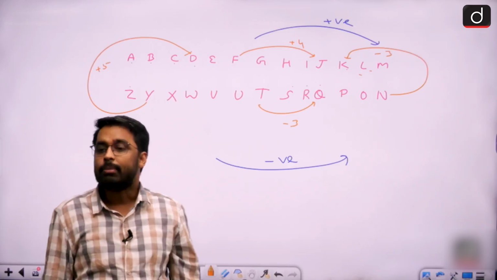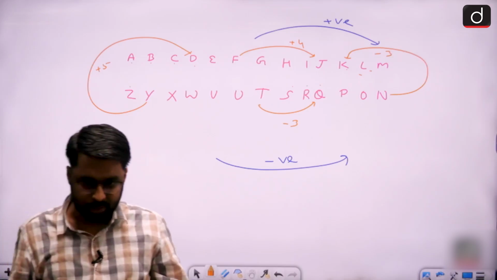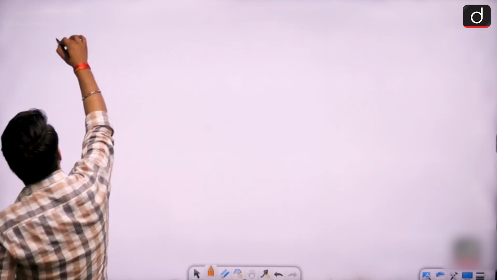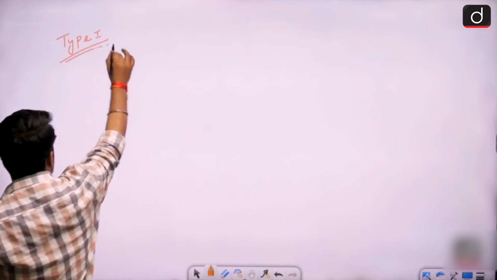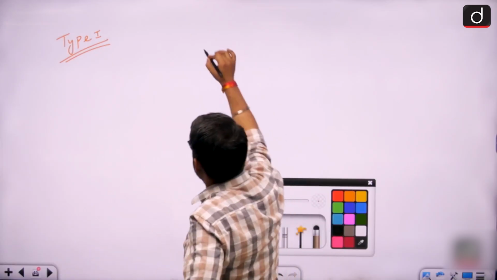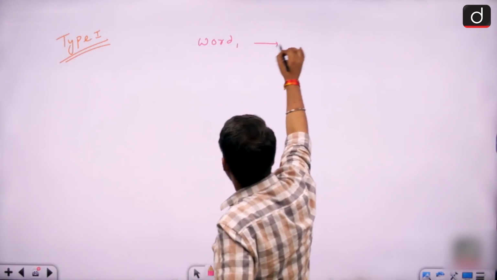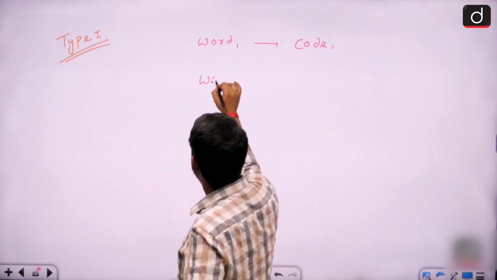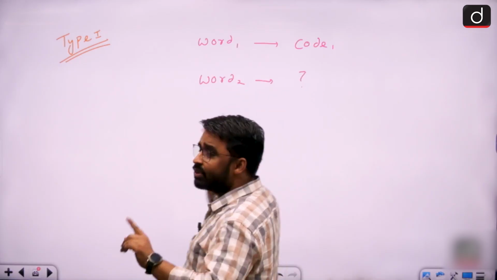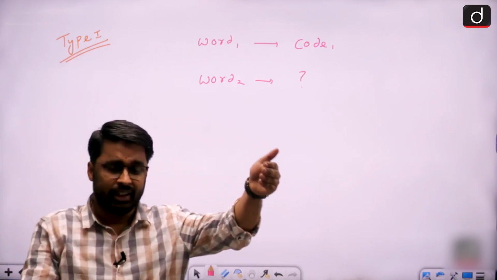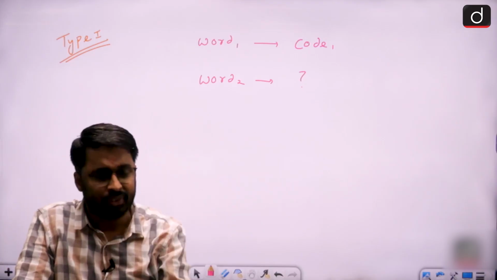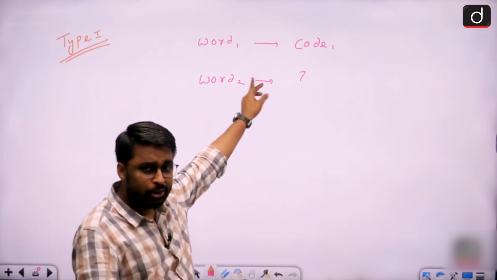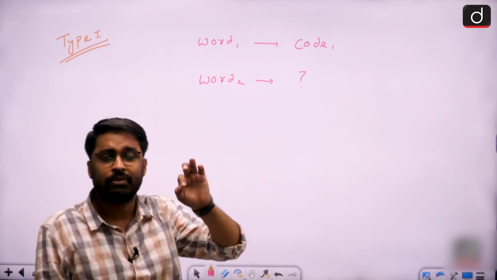Now see, in my exam, sir, how am I going to decide which particular type my question is? Suppose your examiner gives you a type 1 question. In that case, your examiner is going to give you a word and against that word he will give you its respective code, and then he is going to ask you the code of the second word. So whenever one word is given, its respective code is given, and the examiner asks you to find out the code of the second word, the question will be of type 1.